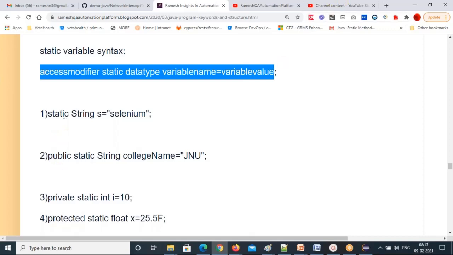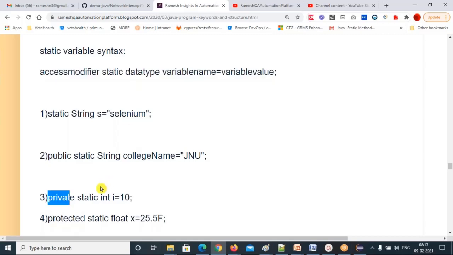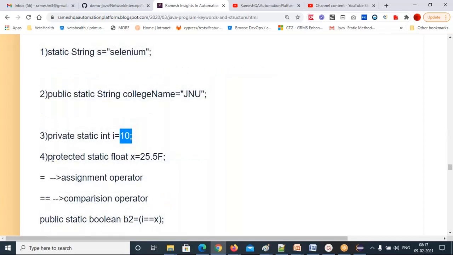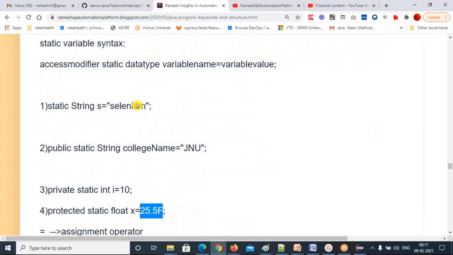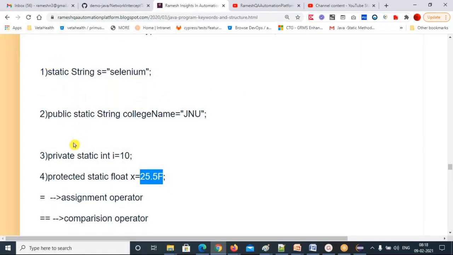I can derive my own class, my own variables. See that data type I used: int i equal to 10. So now i contains 10. That's the variables I'm declaring. Then protected static float x equal to 25.5f. So these are all the 4 access modifiers I have used here. With the 4 variables I declared, you try that. Practicing time, you just do like this. Practice with all 4 access modifier keywords. Declare 4 variables with 4 access modifiers, and you will get an idea.